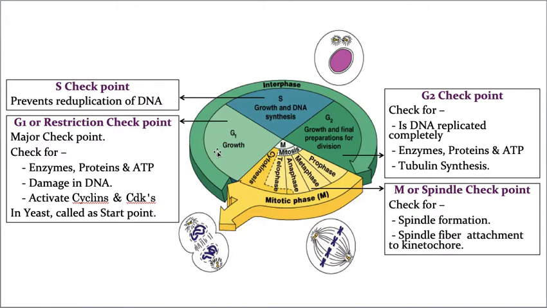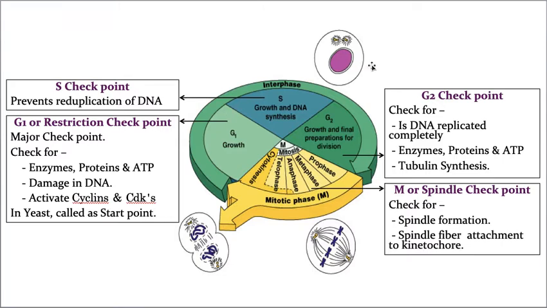That means the DNA needs to be duplicated only once. If it is duplicated more than once, it results in a lot of complications. That's why it prevents the reduplication of the DNA.